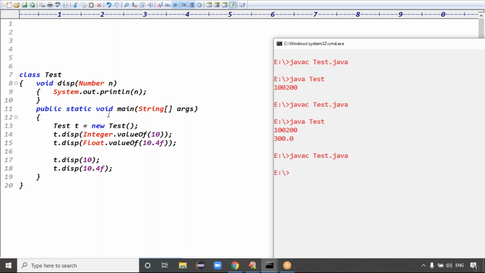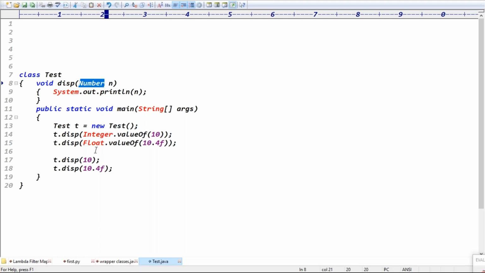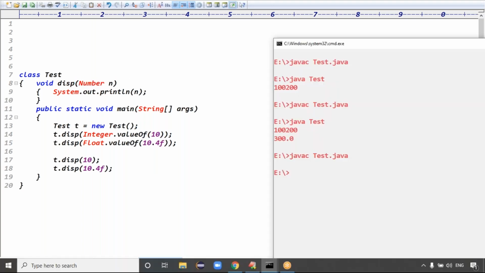So don't think like here Number is expecting, and you're passing the integer data. Number is unable to hold the primitive data. Don't think like that. Even though it is primitive data, the primitive data is automatically converted into which format here? Object format, right? That concept is which concept, guys? Object format, right? Exactly. Now see the output here.